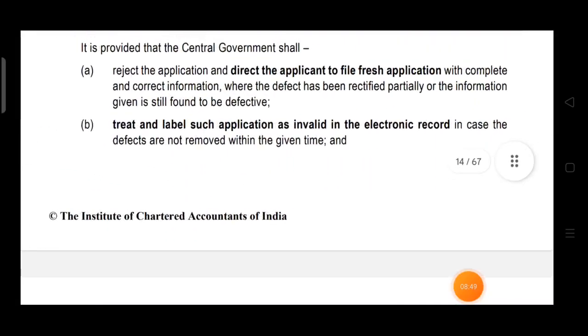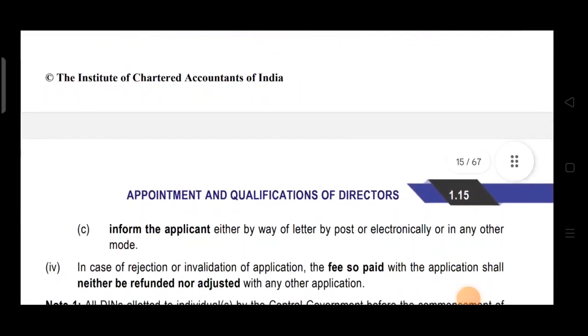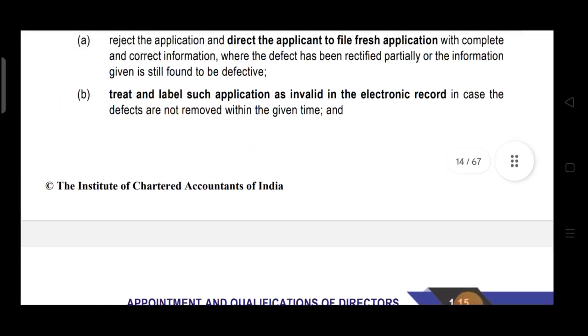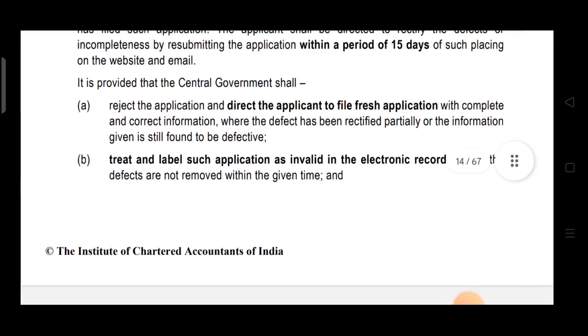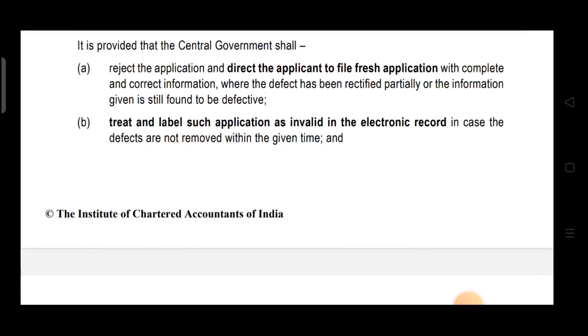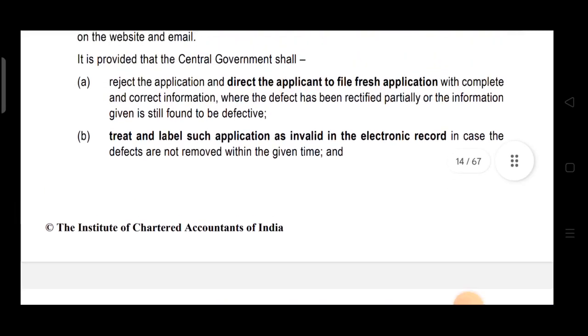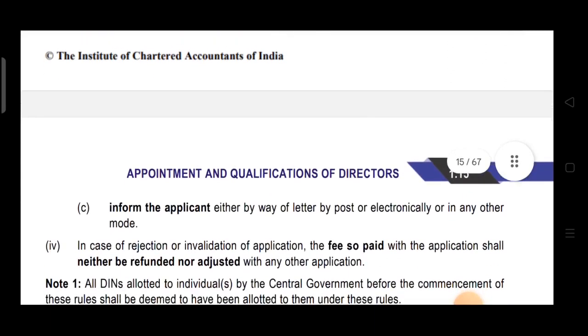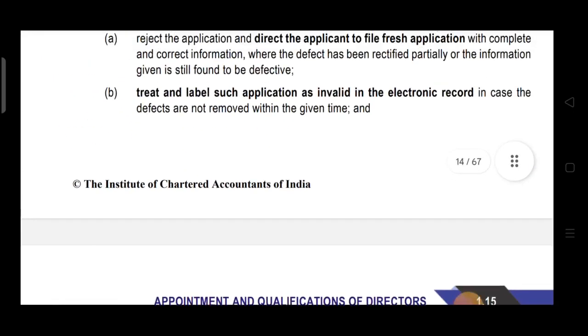Now what they have given in point number C: it is provided that the central government shall inform the applicant either by way of letter by post or electronically or in any other mode. So the central government shall reject. Point number A we have discussed, point number B we have discussed, and it will be informed to the applicant by way of letter by post or electronically or in any other mode. Okay.